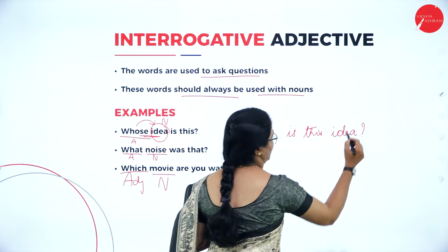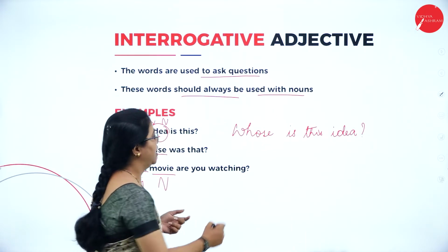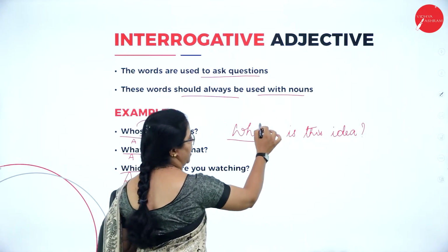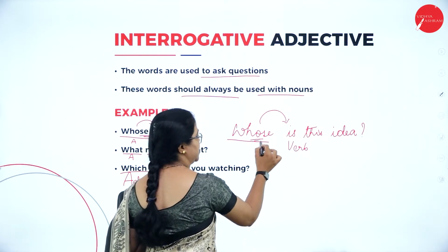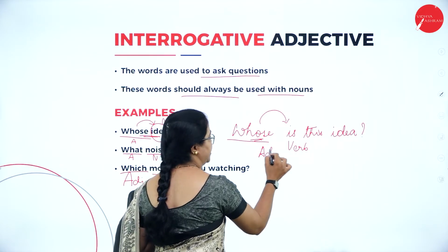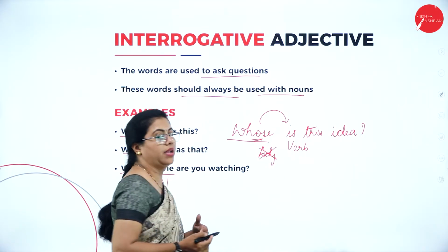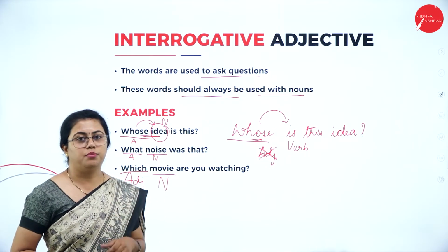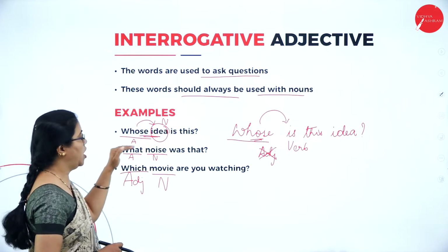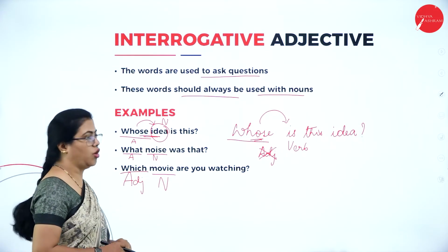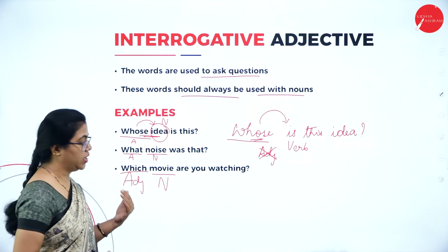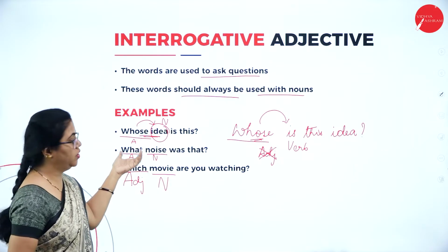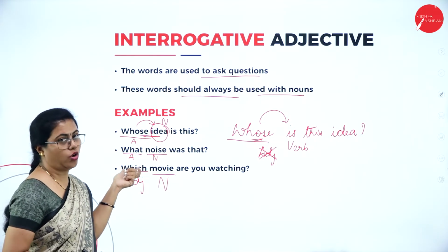Suppose I make a question like this, then after this interrogative word, I am using a verb. So this does not become an adjective. Instead, it becomes an interrogative pronoun. So here also, what is that noise or what was that noise? That time I am not using what and noise together. So the word what becomes an interrogative pronoun.